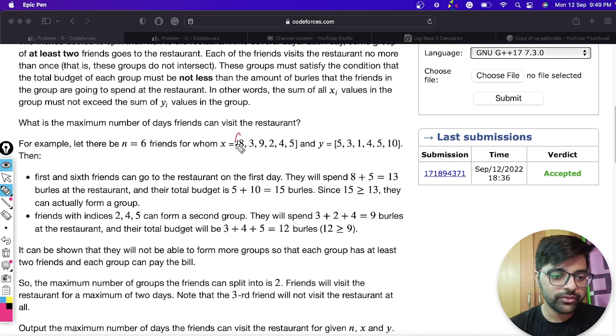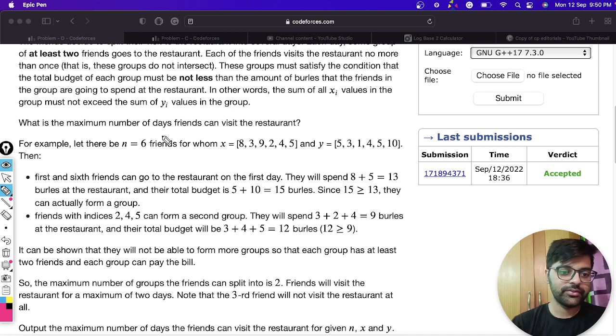They put the first and sixth persons. Their total expenditure is 8 plus 5, 13, and the total money they have is 15. So they can be put in the same group. Then they took the second person, the fourth person and the fifth person. They will spend 3 plus 2 plus 4 and their total budget is 3 plus 4 plus 5. Then they are satisfied. So now I would like to move to our solution.